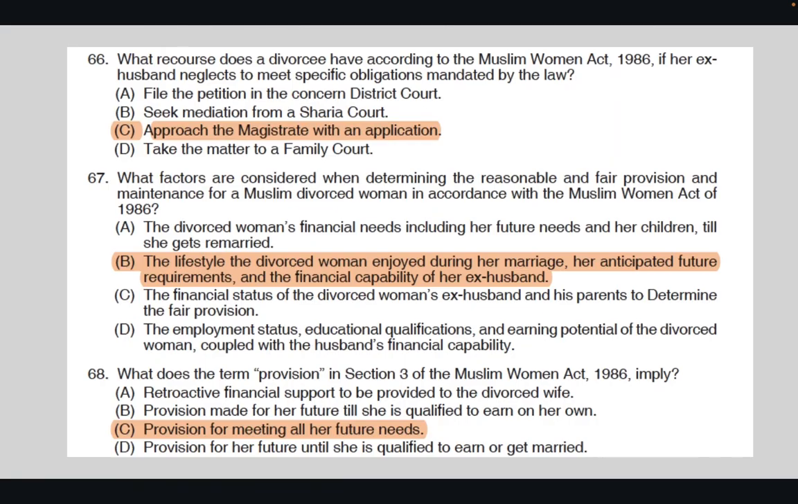passage itself. So the first question was that for a person under the Muslim Women Act, what is the remedy available to them? The right answer was that they can approach the magistrate with an application. The second question from this passage was what are the factors which are considered while granting maintenance to divorced women under this 1986 law. Now the options seem to be a little similar, but when you read the passage, as per the understanding of the passage, option B is the most appropriate answer.